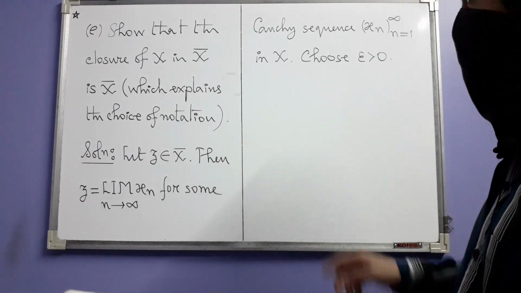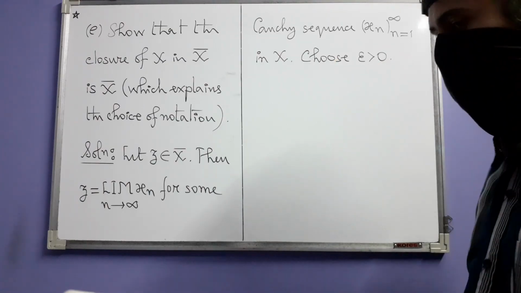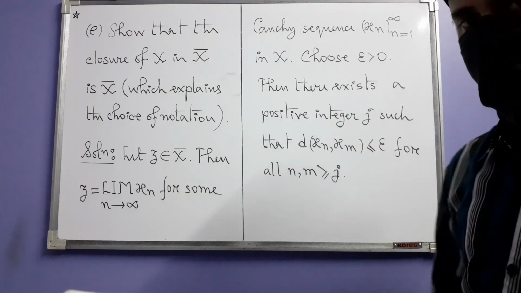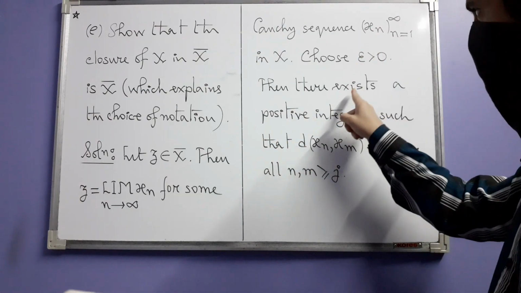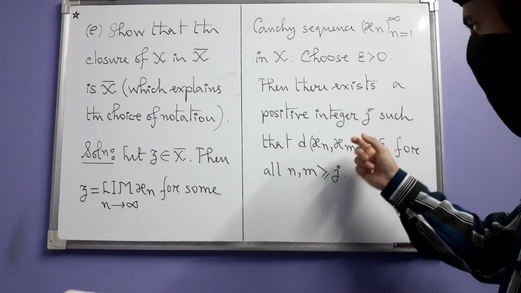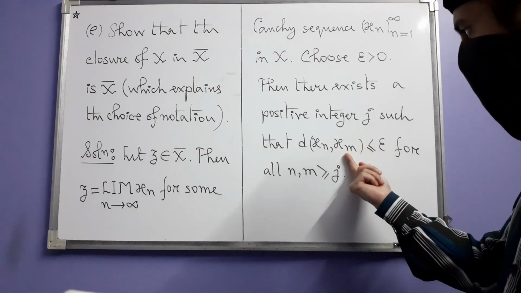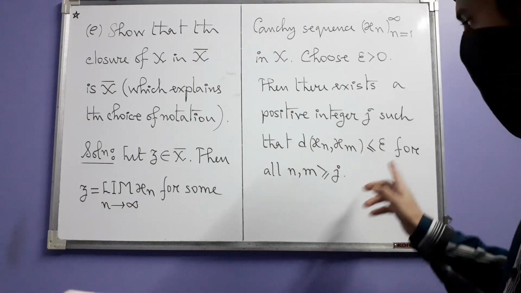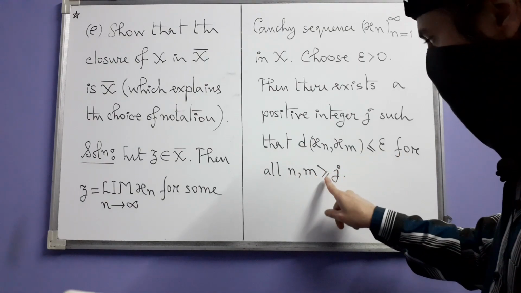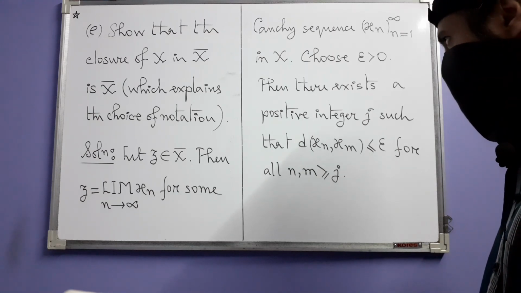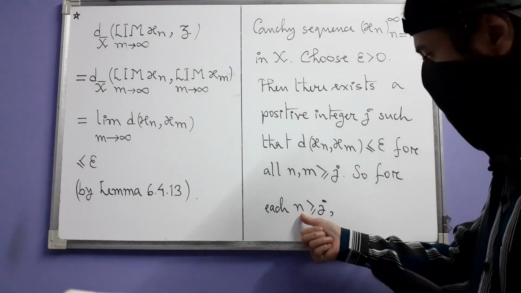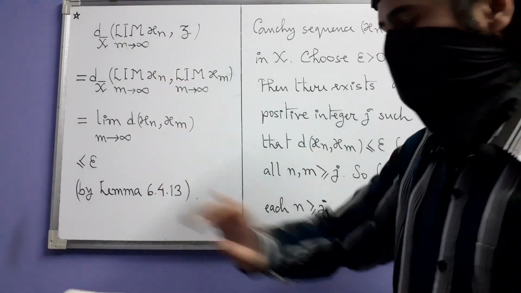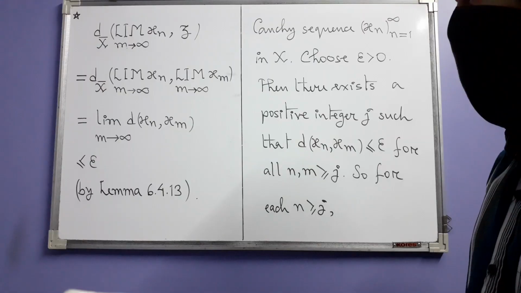To show this, we first choose a positive real number epsilon. Because our sequence xn is a Cauchy sequence, for this epsilon there exists a positive integer j, such that the distance between xn and xm is at most epsilon, that means less than or equal to epsilon, for all indices n and m greater than or equal to j. So for each integer n greater than or equal to j, this calculation is true.